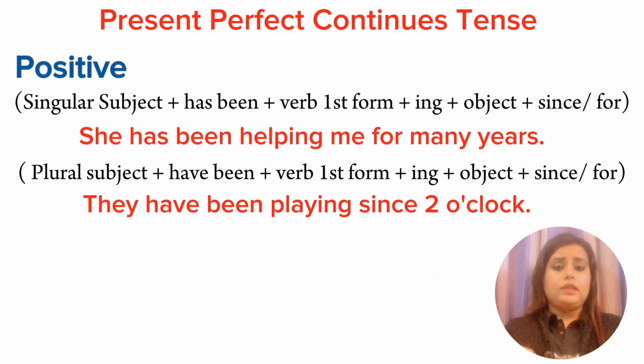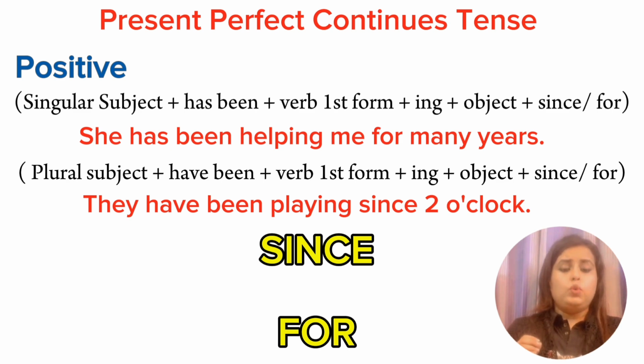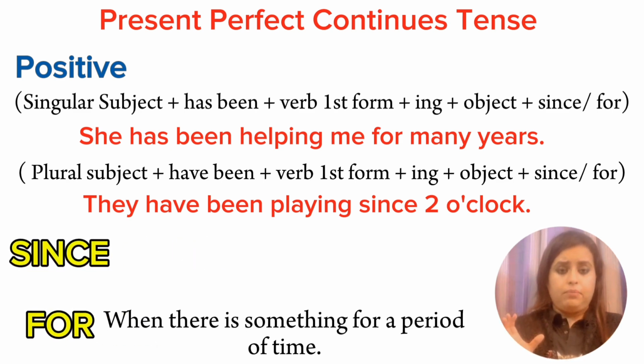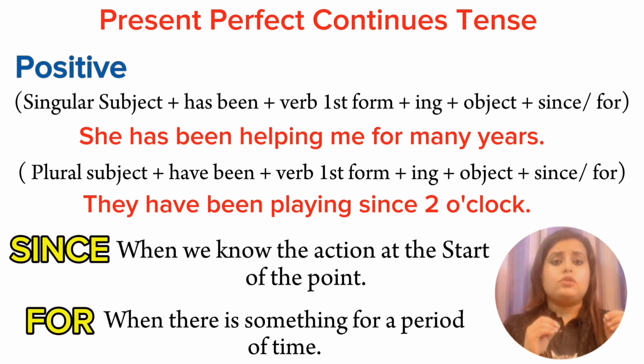So here, with has been or have been, I used verb first form plus ing, and next we have added since or for to it. We use for when there is something for a period of time, and since when we know the action at the start point.